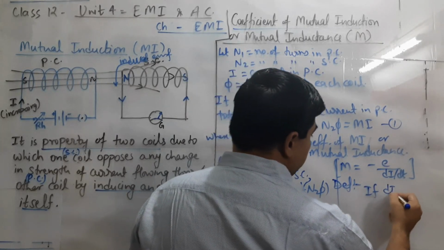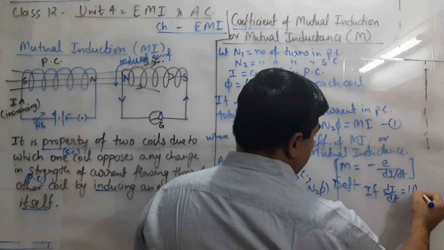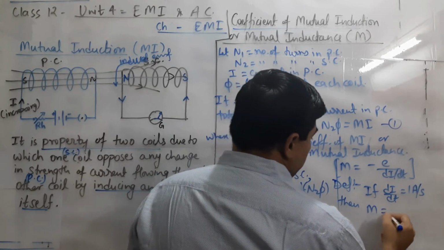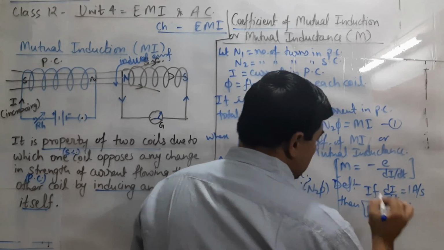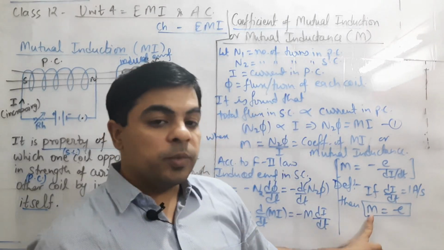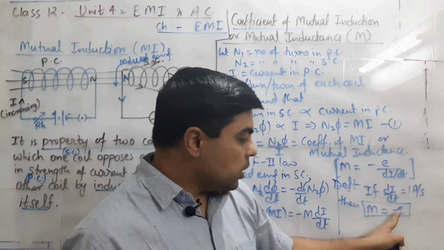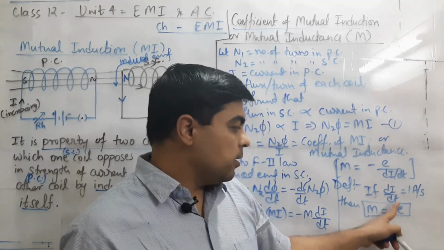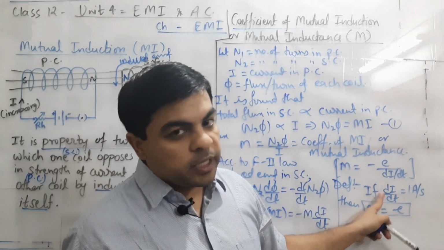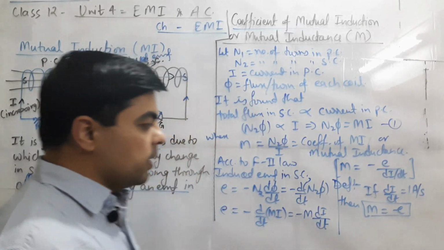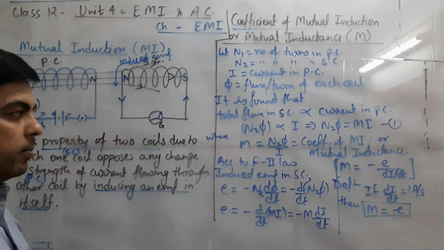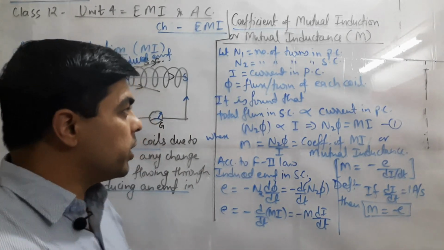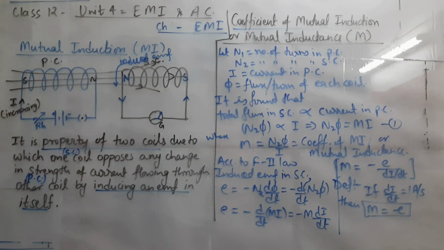If di by dt equals 1 ampere per second, then M will be equivalent to minus E. That means the coefficient of mutual induction is numerically equal to the induced EMF in the secondary coil when the rate of change of current is unit in the primary coil. In this way we can define M, and after the definition we can write the SI unit also. Till then you can note down the relation.